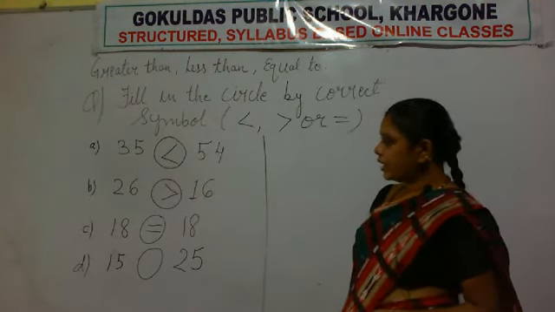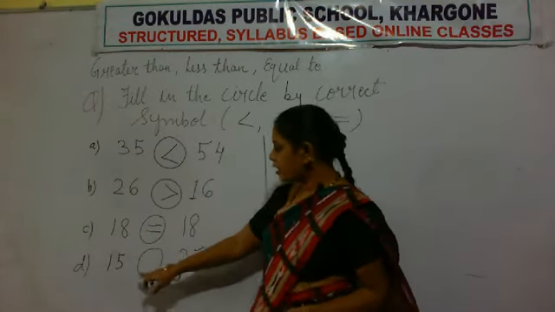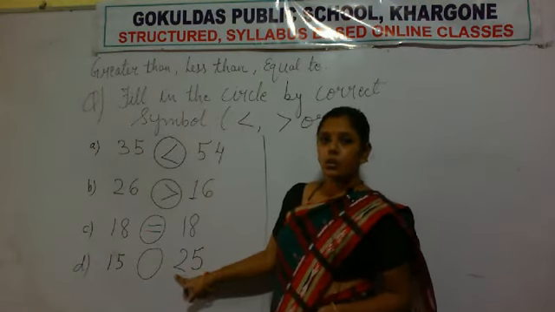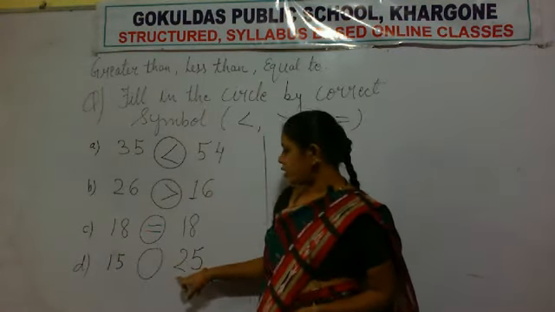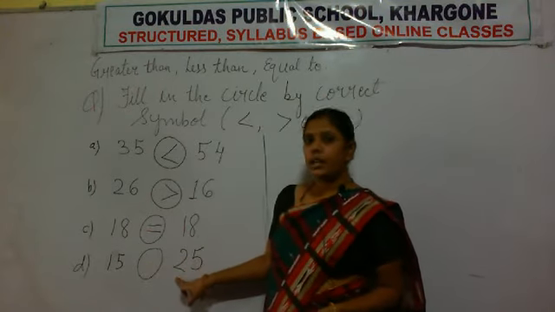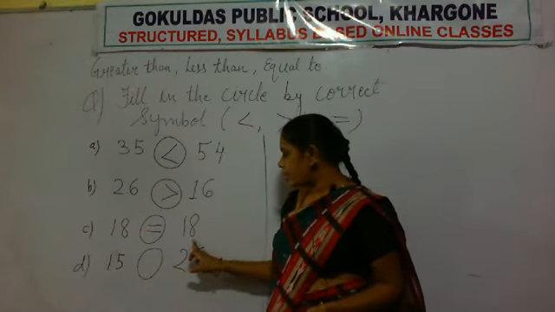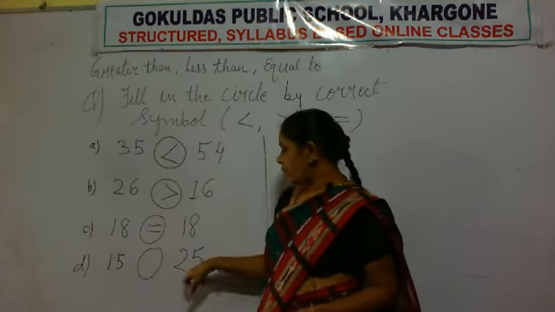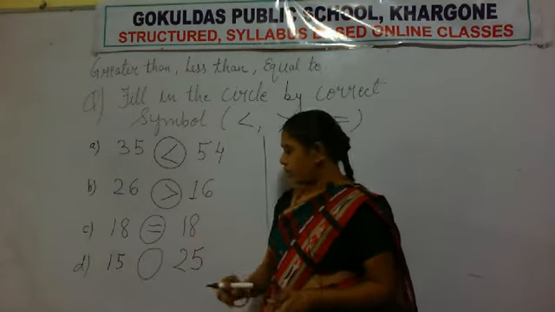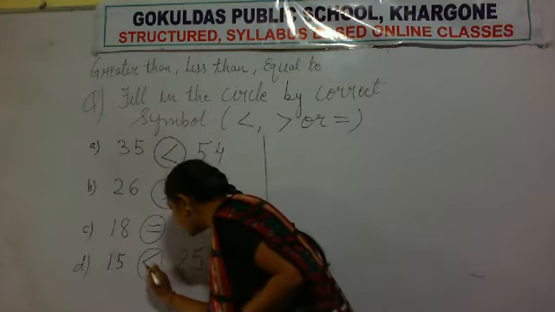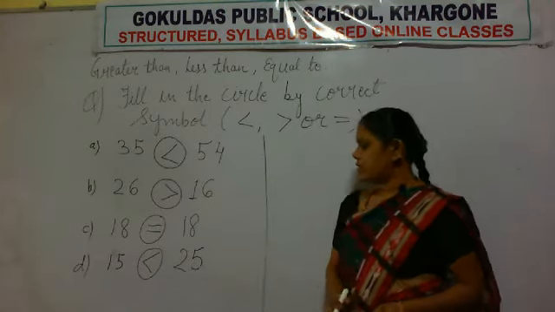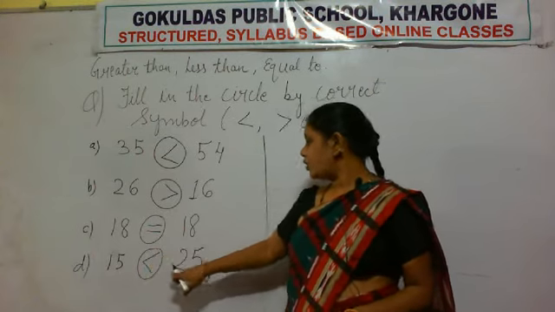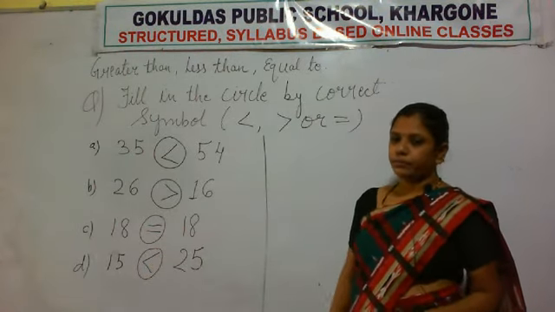So again compare the first digit of the numbers. The first digit here is 1 and here it is 2. Which is greater? 2 is greater. That means 25 is a greater number than 15. So the sign of greater than will face towards the number 25.